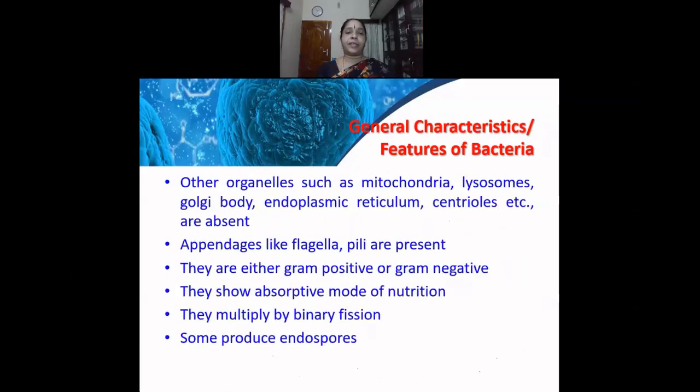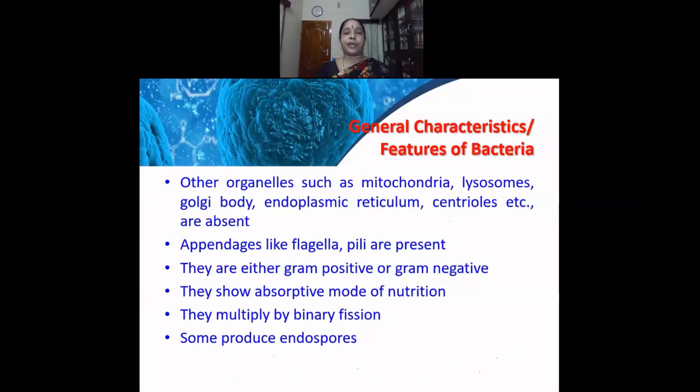They are either gram-positive or gram-negative based upon their staining characteristic, and they show an absorptive mode of nutrition. They cannot prepare their own food. Therefore, they absorb nutrition from the host on which they live. And they multiply by binary fission. Binary fission is a process of the division of one bacterium into two. So, one bacterium will divide into two daughter bacteria, and this process is called binary fission. This is a mode of reproduction in bacteria.